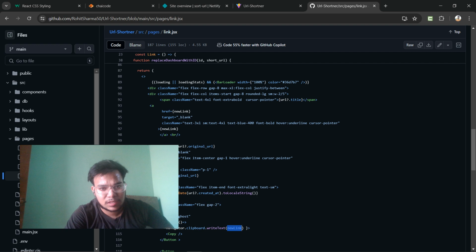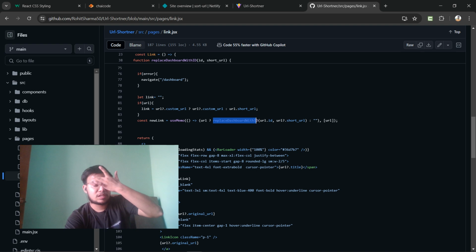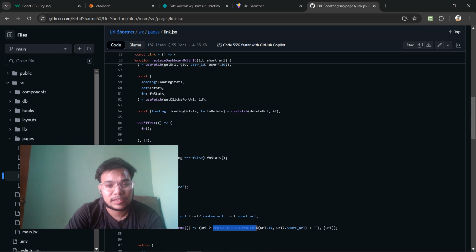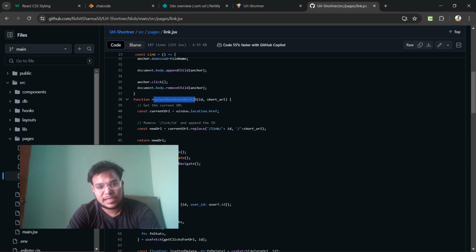Yes, I have used useMemo. I have called this function passing url.id and url.shortlink, or nothing else. If the URL has nothing, then I am calling this function to replace it with the dashboard with ID. Here I am getting link slash ID, whatever the ID is, 5 or 6 or 10, and I am getting a dashboard.